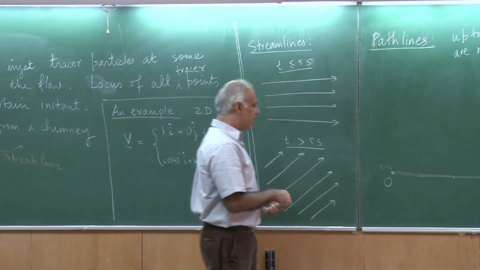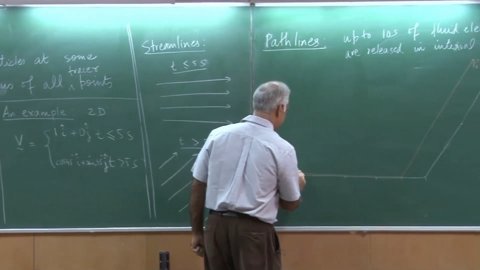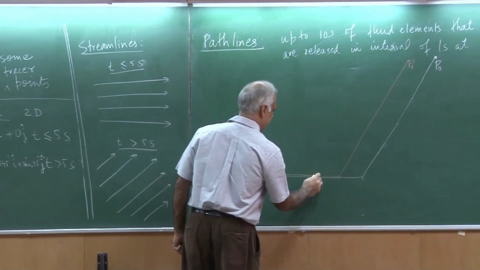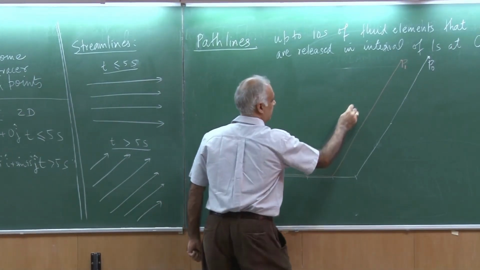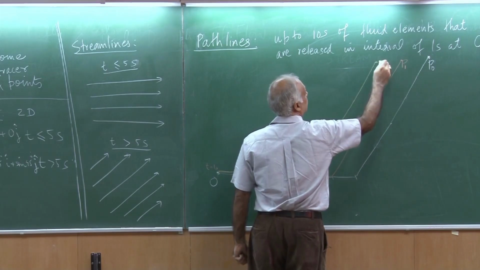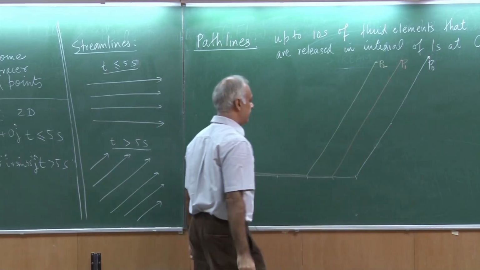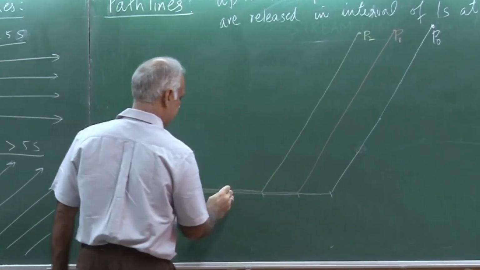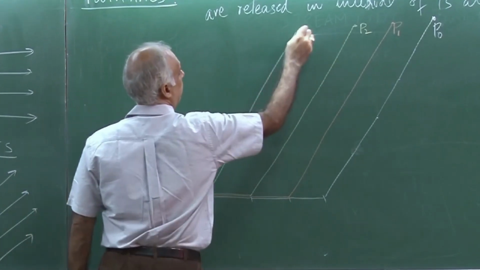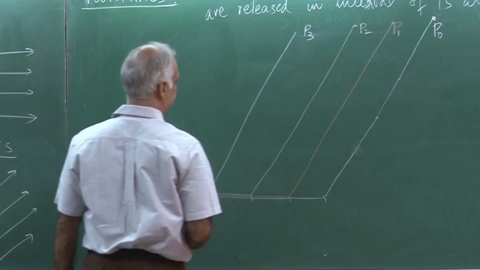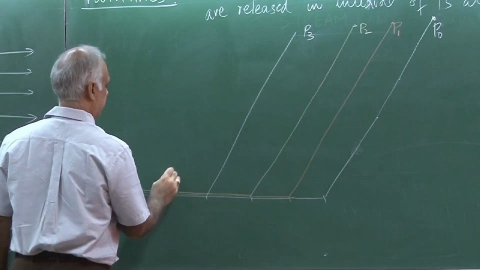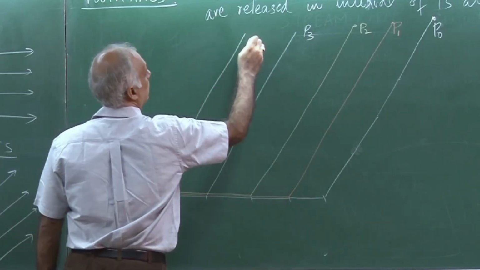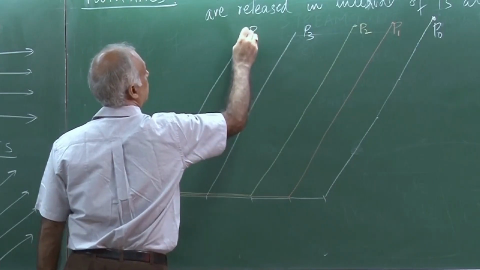Similarly, I can talk about the trajectory of a particle. So this is P2, and then I could draw here P3, this is P4.